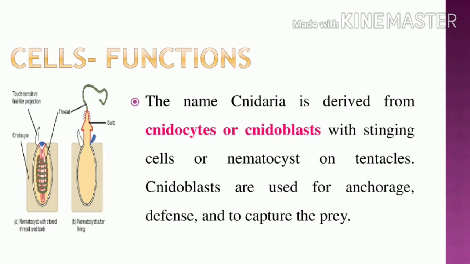Now the cells and functions of Cnidaria. In Porifera, what type of cells is present? Choanocytes or collar cells, the special flagellated cells. In Cnidaria, the cells are cnidocytes or cnidoblasts. Each has a stinging capsule, otherwise called a nematocyst. These nematocysts are present on the tentacles of the Cnidaria.